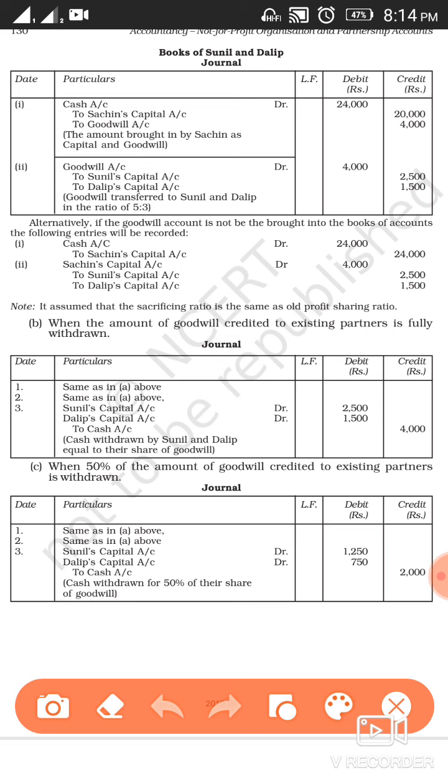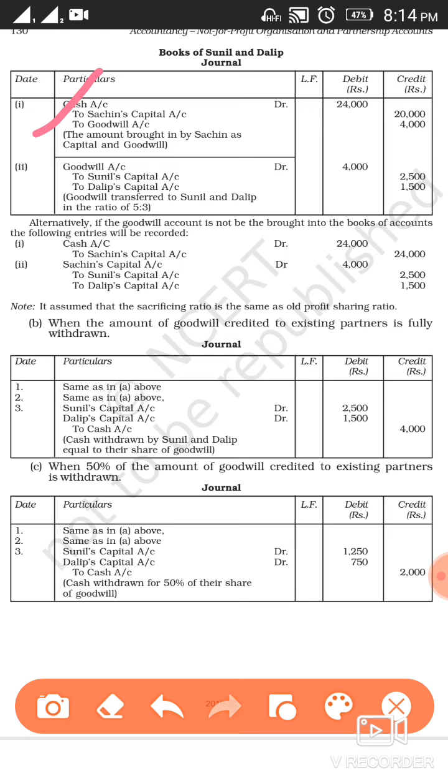The first entry will be of bringing your cash for capital as well as for the share of premium, as the new partner is bringing his share of goodwill in cash as well as his capital in cash. So your first entry will remain same. In case C, your first entry will be cash account debit to Sachin's capital account to premium for goodwill account.